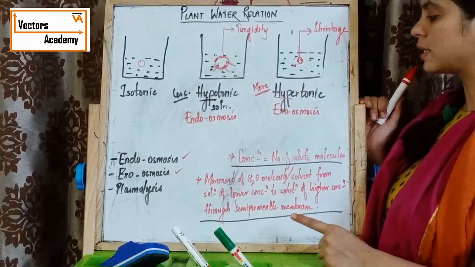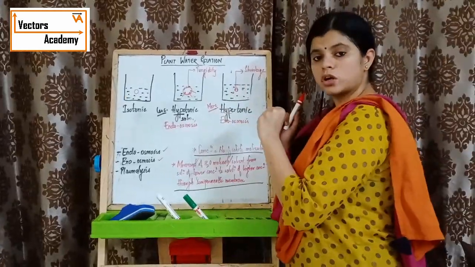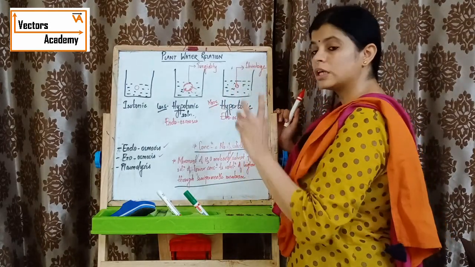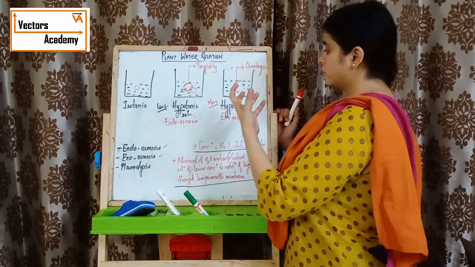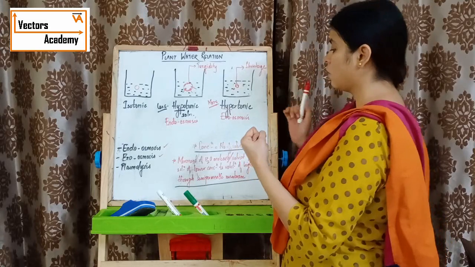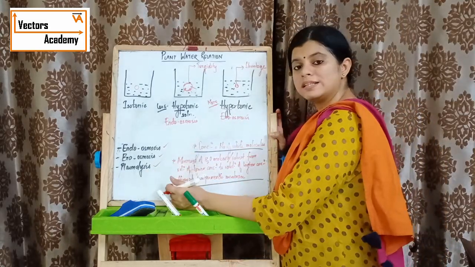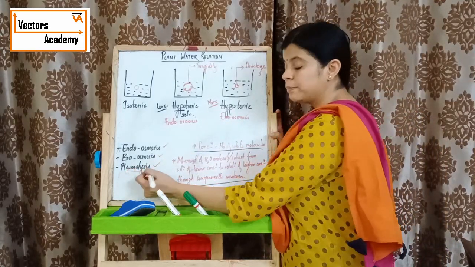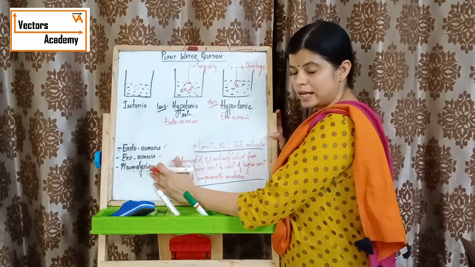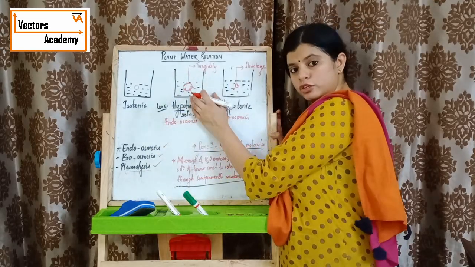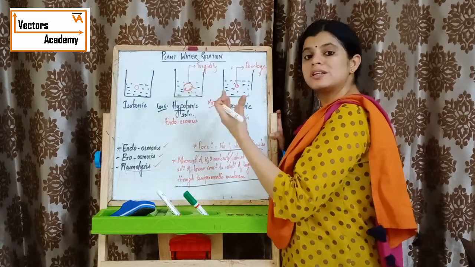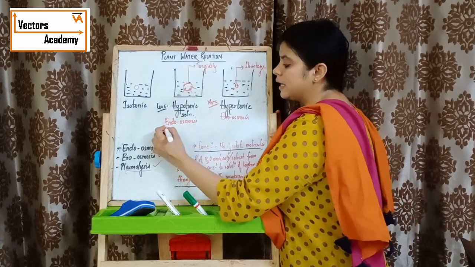One more thing to understand: whenever the cell is placed in a hypertonic solution and shrinkage occurs, the shrinkage of the cell away from the cell wall is known as plasmolysis. But this plasmolysis can be rectified. How? When the plasmolyzed cell is placed in a hypotonic solution, it will come back to its original structure, and that is known as deplasmolysis.